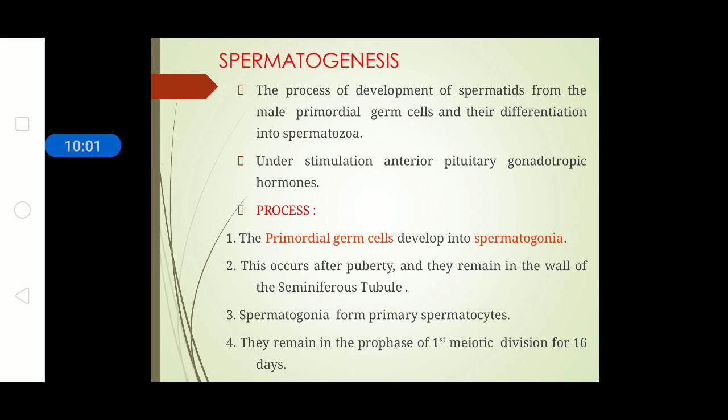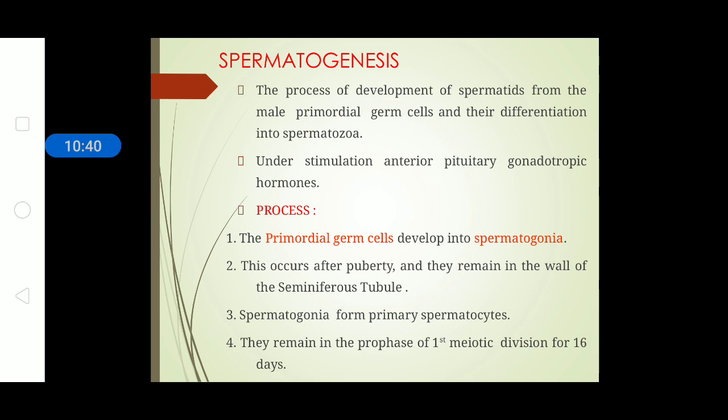Now we will enter into our topic, spermatogenesis. As we already know the definition, it is the process by which sperms develop in males. It is the process of development of spermatozoa from the male primordial germ cells and their differentiation into spermatozoa under the stimulation of the anterior pituitary gonadotropic hormone. In the definition we have two parts: in the first part we understand the process, and the second part, how the process is initiated.